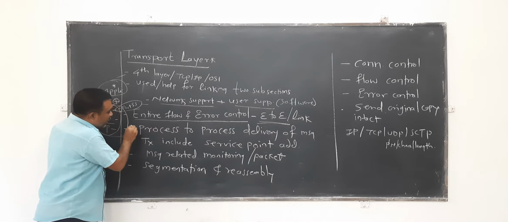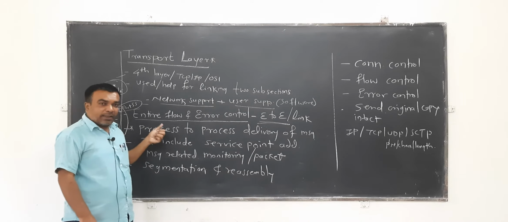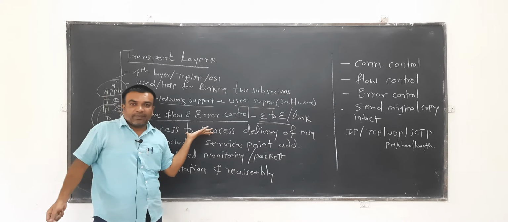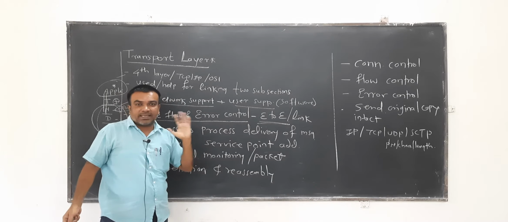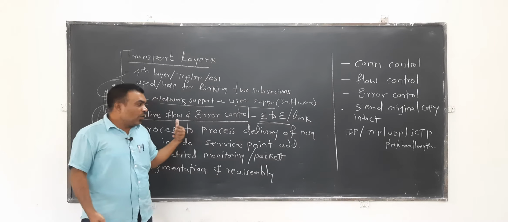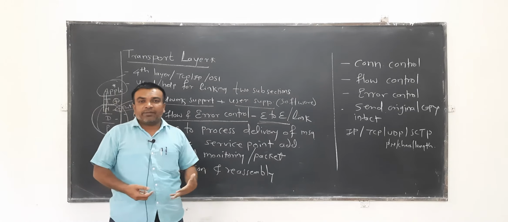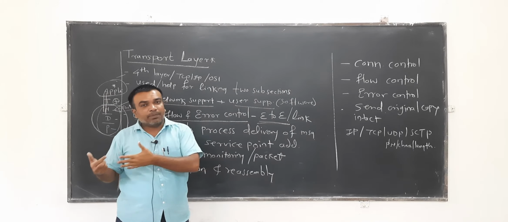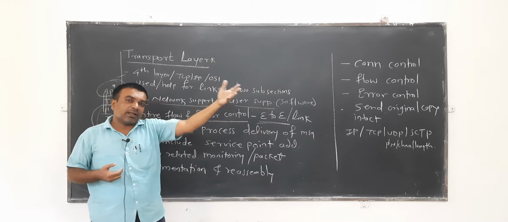Another responsibility of the transport layer is process to process delivery of message. Here, whatever application you have will just intimate the transport layer about its particular request toward another system.